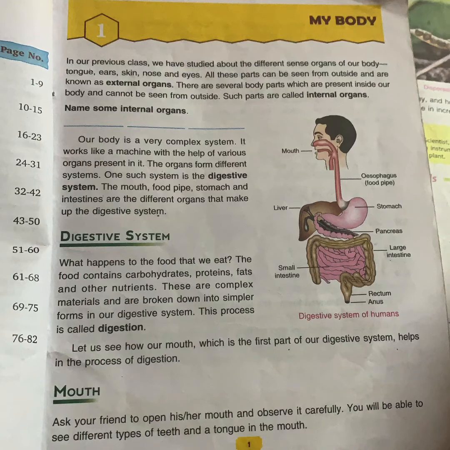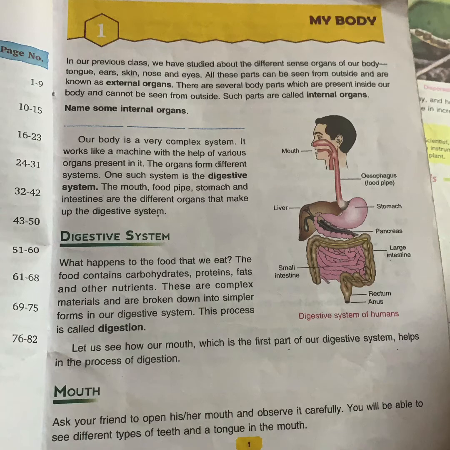Our body is a very complex system. It works like a machine. A machine has so many parts fitted in it that helps the machine to work. Similarly, our body also works like a machine with the help of various organs present in it. If any of the organs stop functioning, it will not affect that system only, it will affect the entire body, because all systems are connected with each other.